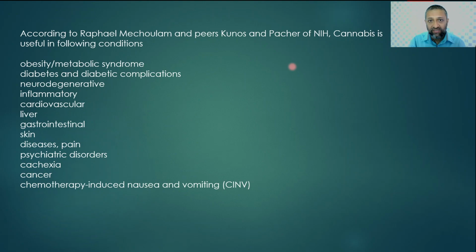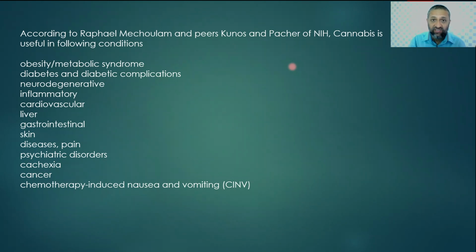There are cardiovascular actions which can increase cardiac contractility, but it can also cause palpitation. Cannabis is also useful in liver conditions like alcoholic hepatitis and liver cirrhosis. It is a well-known fact that cannabis modifies gastrointestinal motility, so it is very helpful in IBS and inflammatory bowel disease. It's very helpful in skin inflammations and in any disease where pain is a symptom. Chronic pain gets modulated under the effect of cannabis.